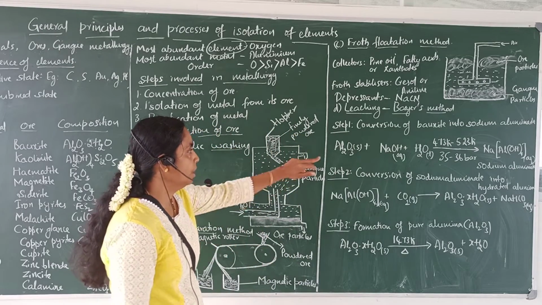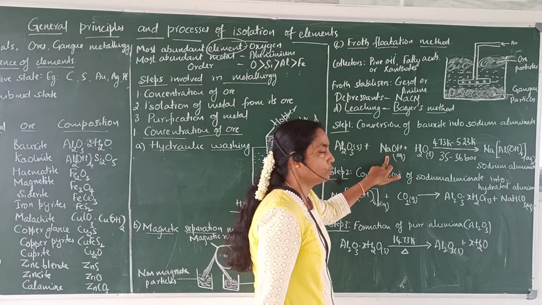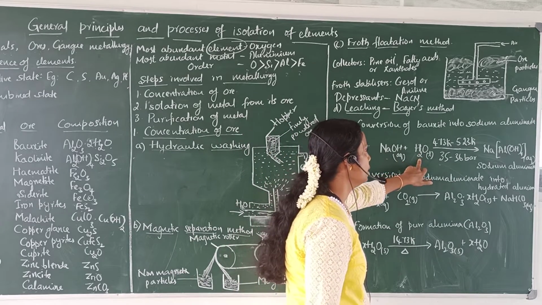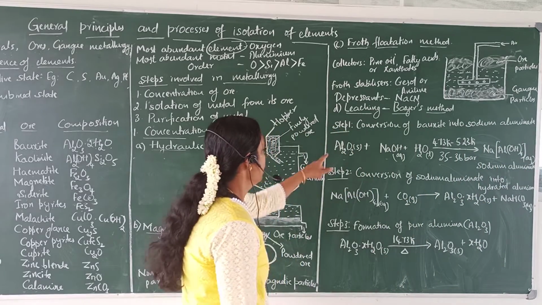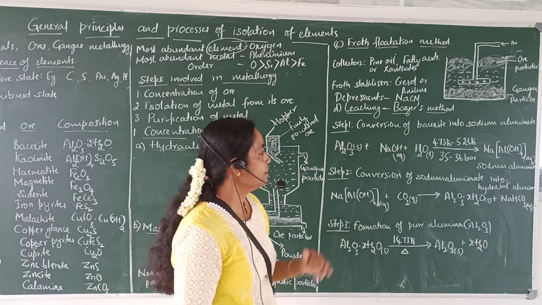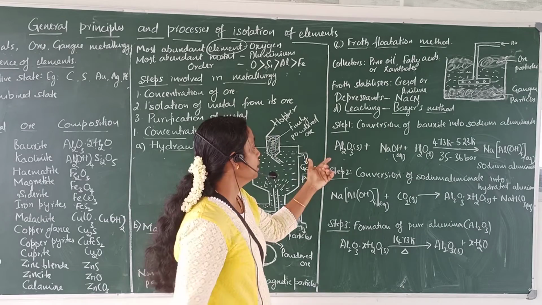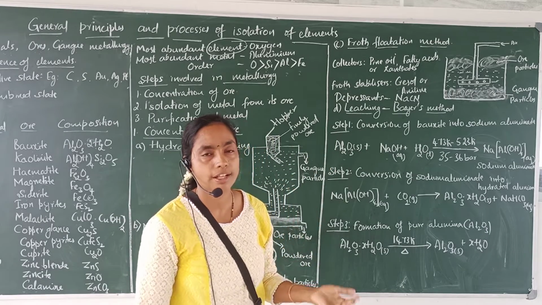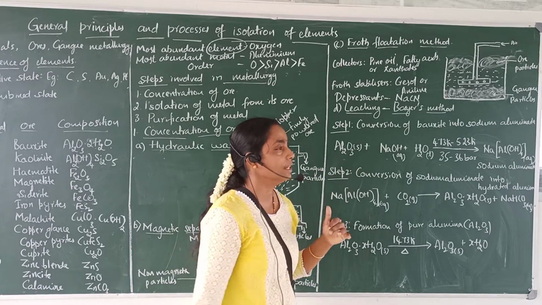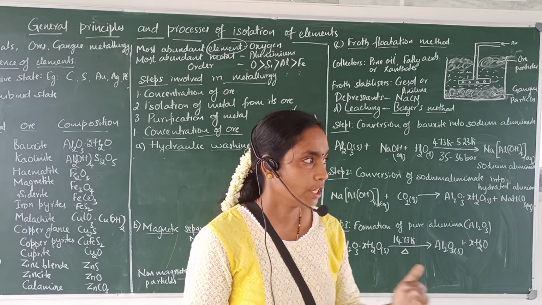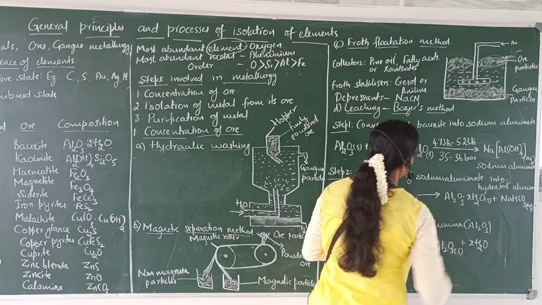When we heat it, the aluminium oxide present in the bauxite ore reacts with the sodium hydroxide and water to give sodium aluminate. Say, the aluminium oxide present in the ore is converted to sodium aluminate and the silicon dioxide impurity is also converted to sodium silicate. The other impurities, iron oxide and titanium dioxide, are solids, and they remain as they are. Now in this reaction we have to balance the reaction.